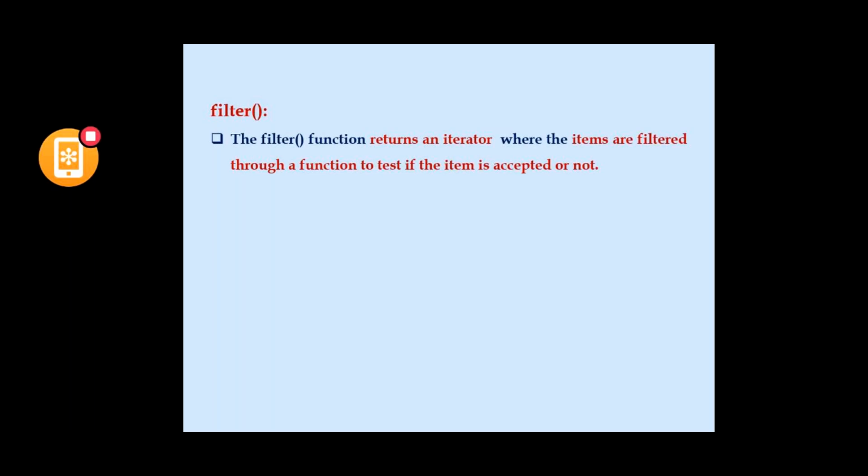What does the filter do? It is similar to the map function, but the name itself suggests that it is filtering some values. Whatever function we are calling, we pass an iterable to it. It returns an iterator where the items are filtered through a test, through a function, to test if the item is accepted or not. That will be seen with the best example.